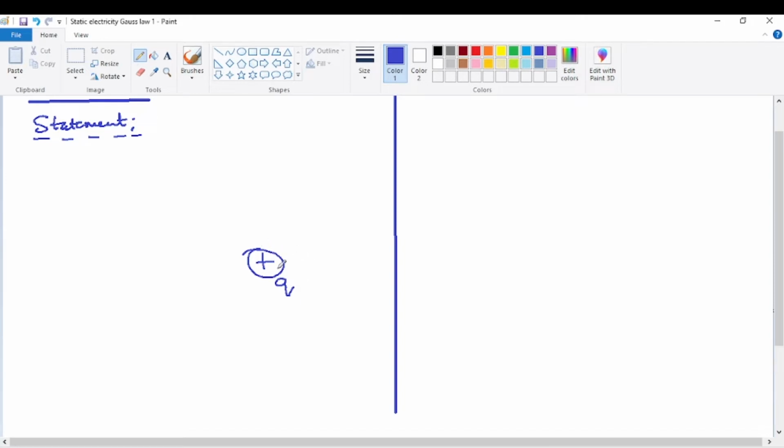Now surrounding this charge, consider some surface. The important thing is this surface should be a closed surface. Any closed surface, whatever be the shape of the surface, it doesn't matter. Any closed surface can be taken. Now the important thing is the surface is a closed surface.